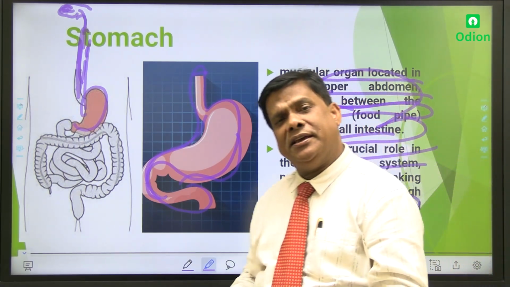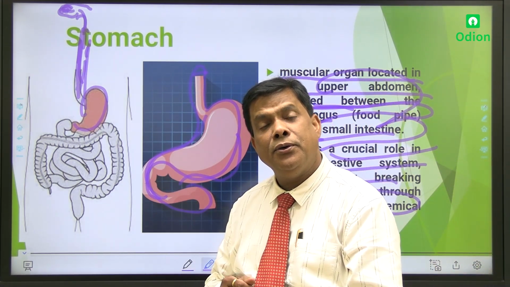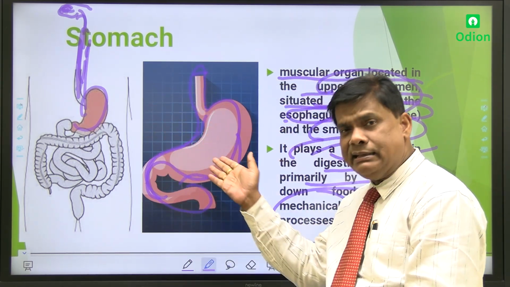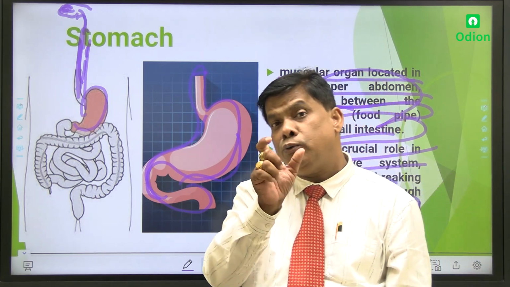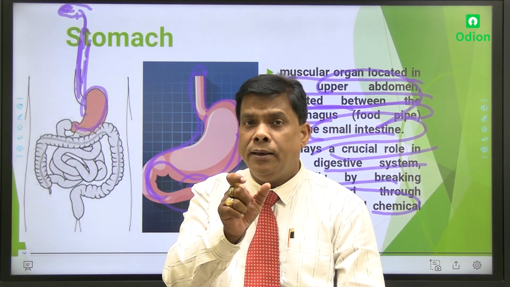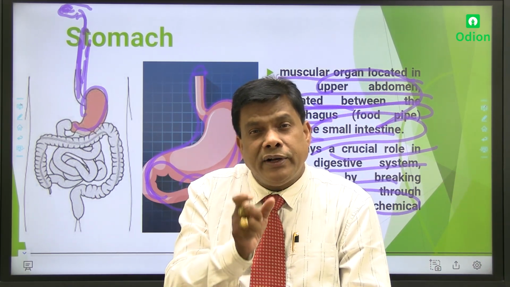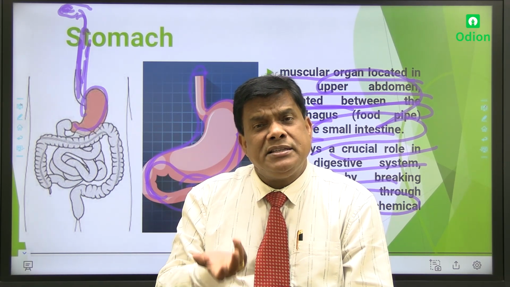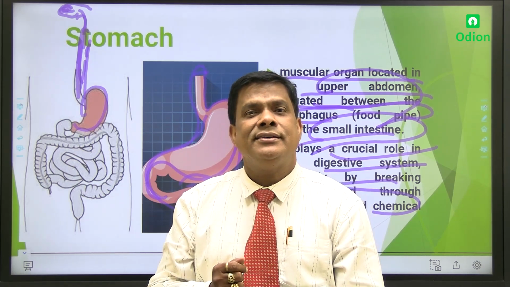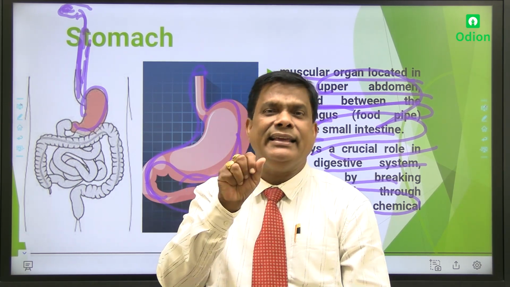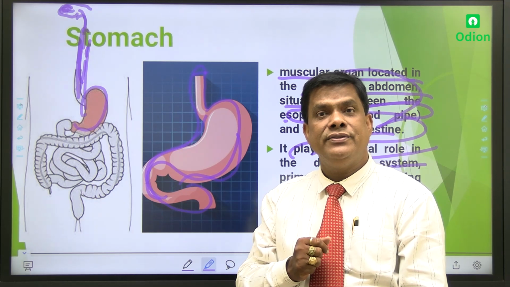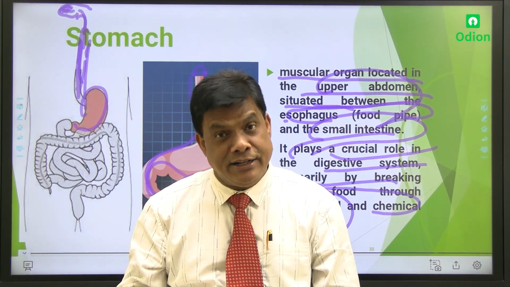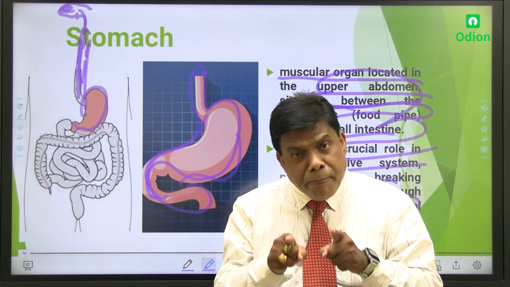Why is the word chemical there? This is important. Why is it called chemical? My dear students, when we started this lesson, I told you about one word. What is that word? That is called the gland. What is the meaning of gland? They are the secretory organs. They have been secreting certain hormones. That is indirectly called the chemicals. And why is it required, my dear? It is required only for proper digestion.